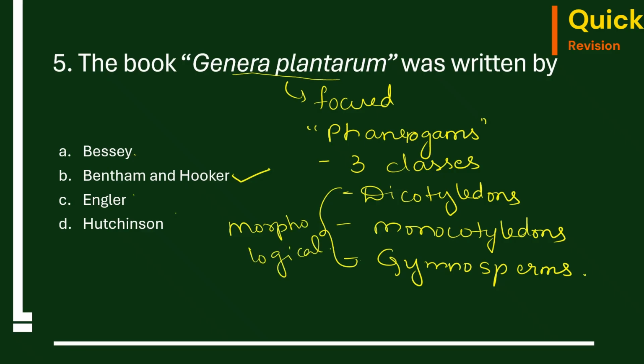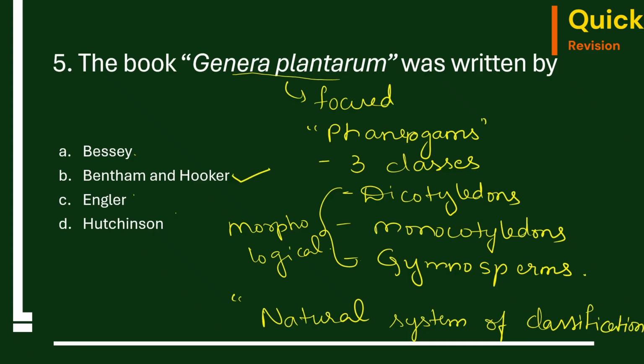So that's why we call this a natural system of classification. If anyone asks who gave the natural system of classification, it will be Bentham and Hooker.